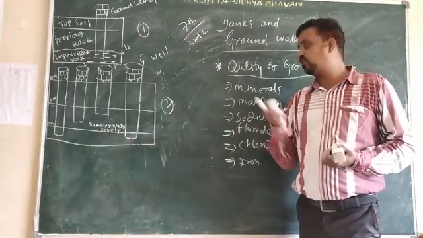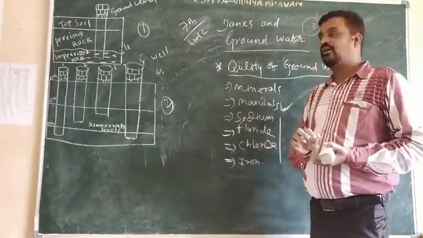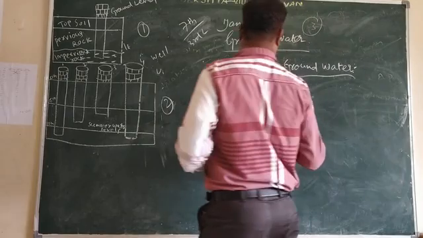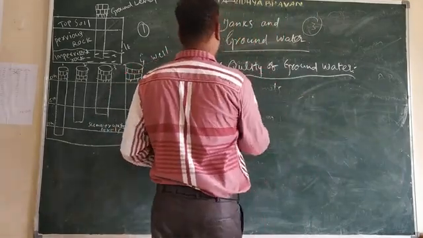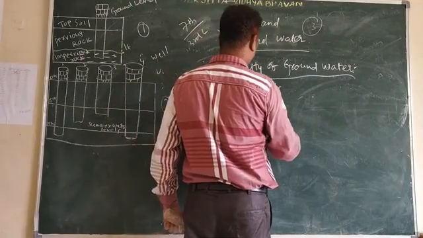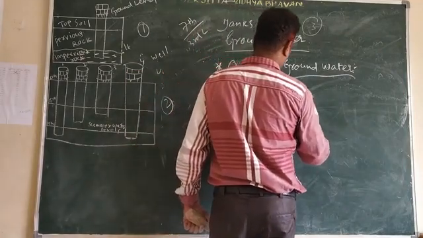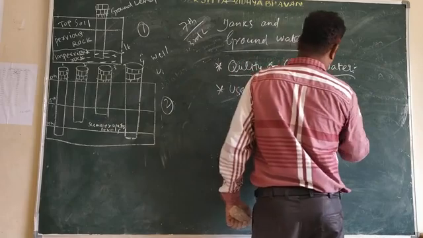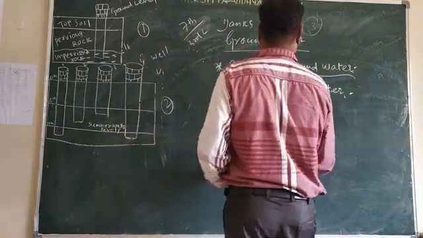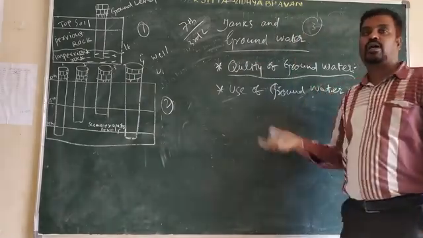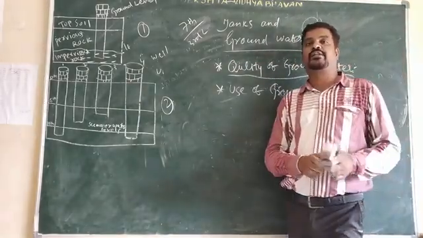Now the next topic is use of groundwater. How can we use the groundwater?